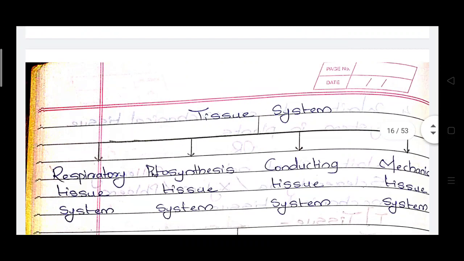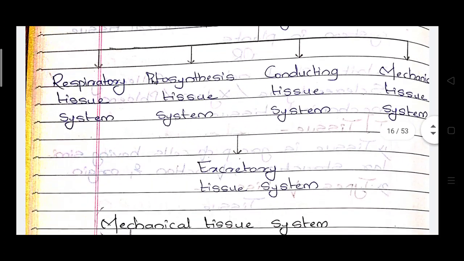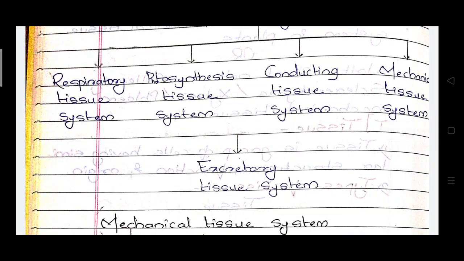In tissue systems, there are different tissue systems present. First one is the respiratory tissue system, related to respiration processes. Next one is the photosynthetic tissue system.